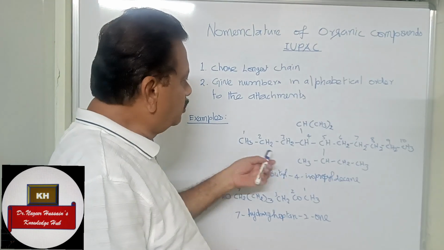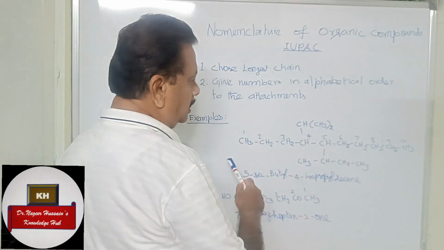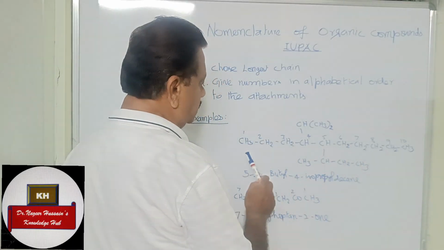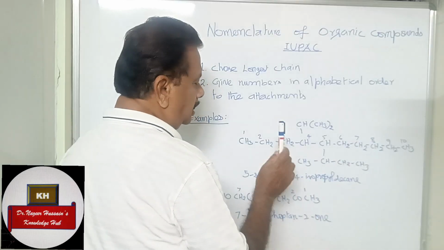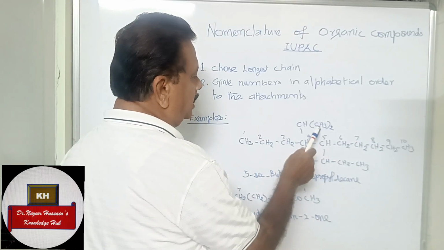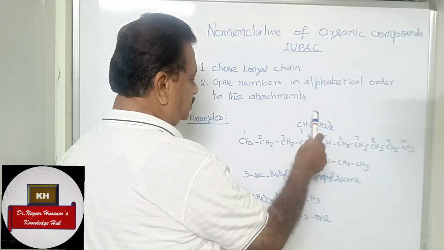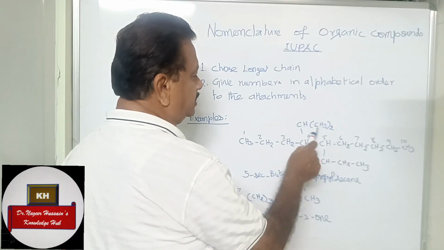So let us see some more examples. The first example is a 10 carbon organic compound. It has got 10 carbon atoms. There are two side chains, one at the 4th position and another at 5th position. This group is called iso, isopropyl. 3 carbon, so isopropyl.